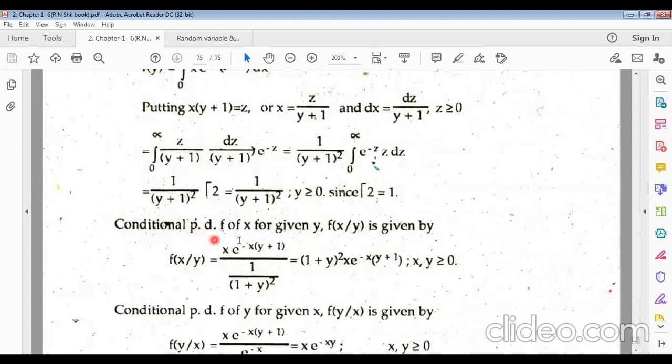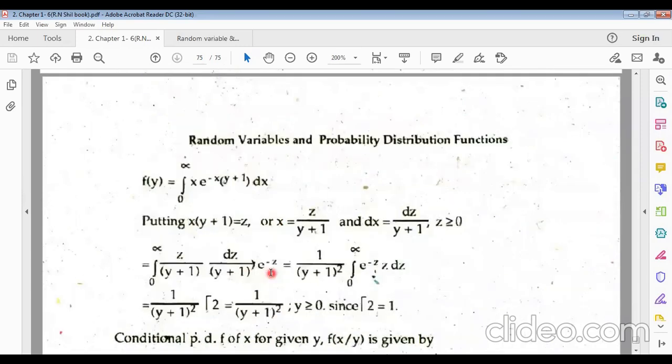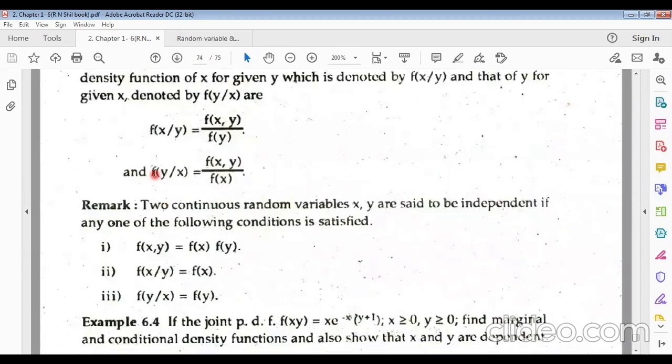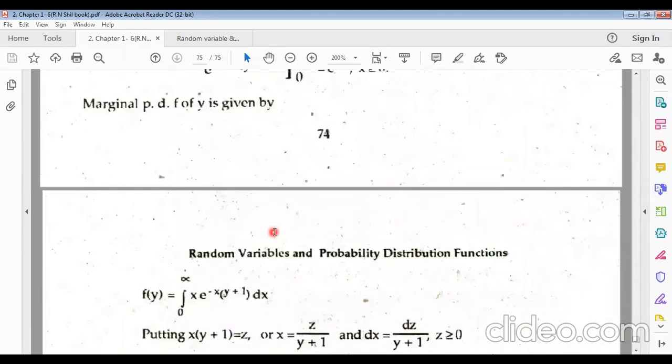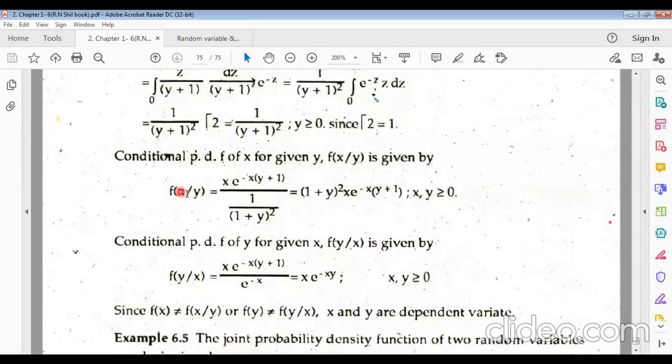Now the conditional probability density function of x for the given y, f of x by y, is given by f of xy divided by f of y. This is one probability density function, using this formula. So we get f of x by y equals f of xy divided by f of y.